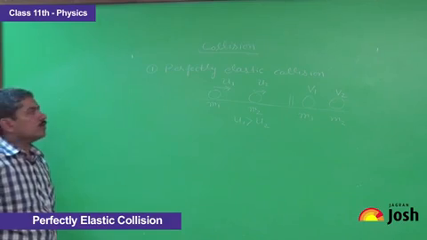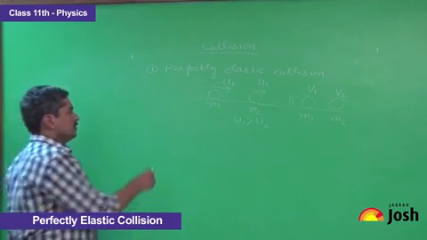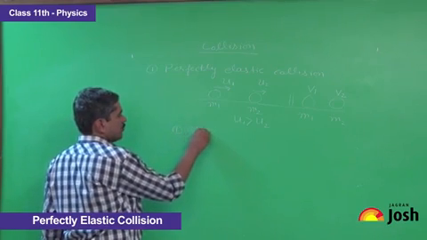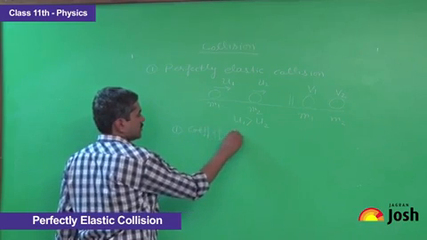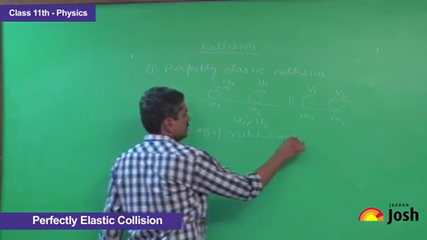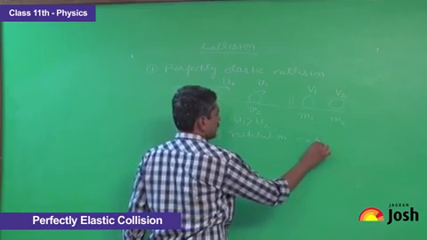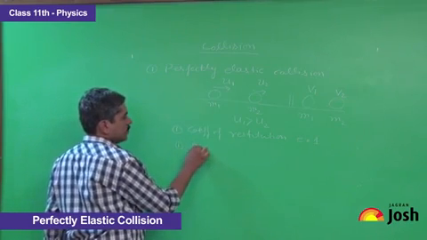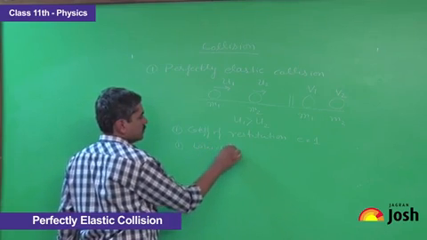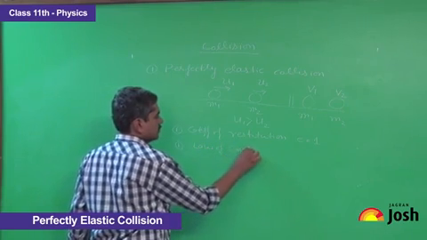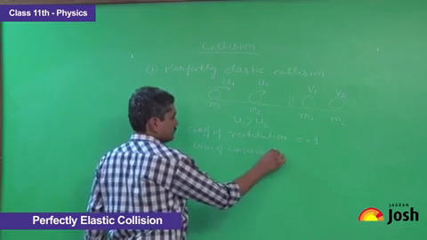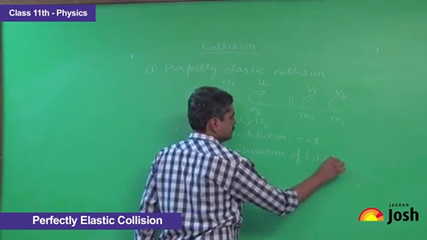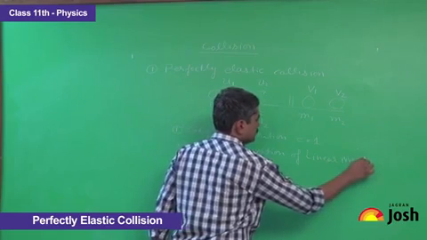Right now we are discussing the perfectly elastic collision. So for the perfectly elastic collision, the coefficient of restitution, symbol e, is equal to 1, and it follows the following laws. First, it follows the law of conservation of linear momentum.